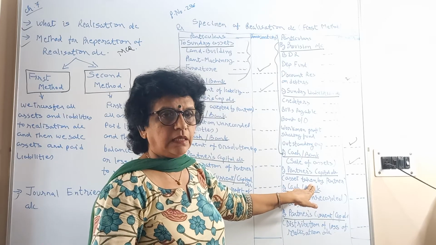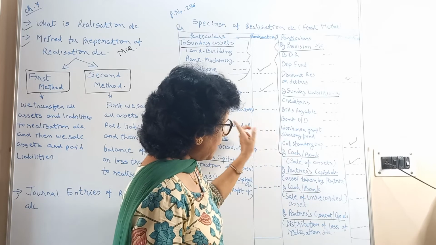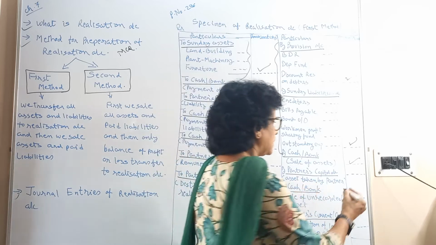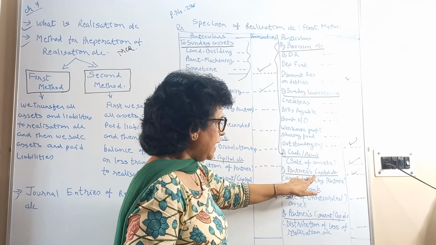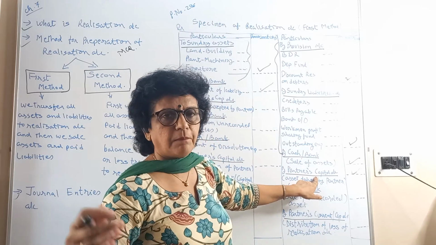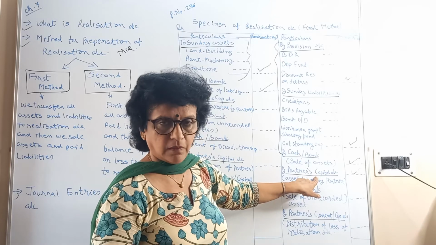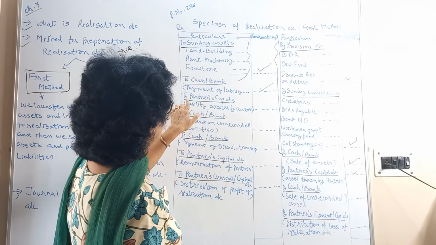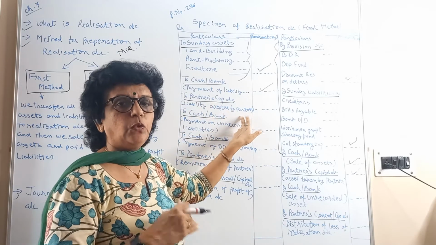So again here we have to write the journal entry, that is partner's capital account debit to realization account credit, because instead of cash we have to debit the partner's capital account. We treat it like a drawing of a partner. Understood?